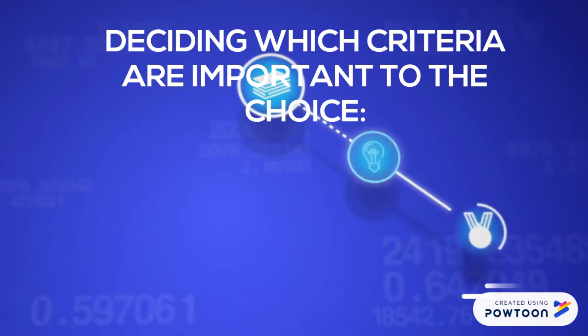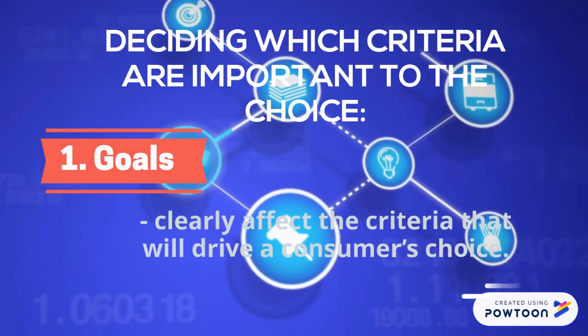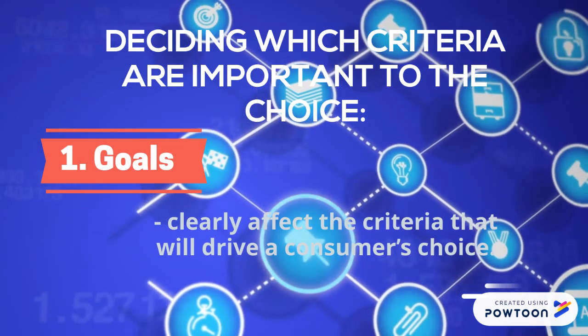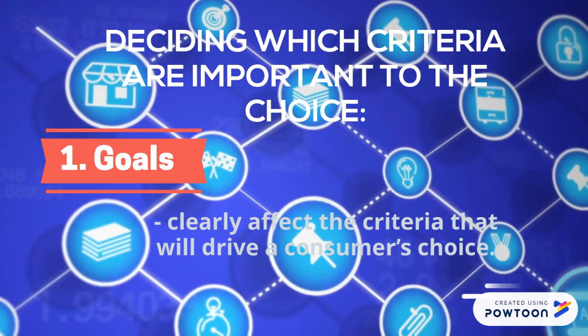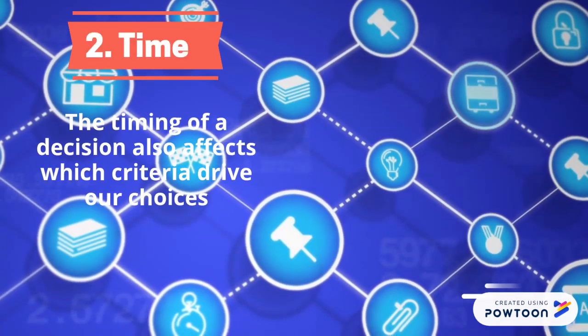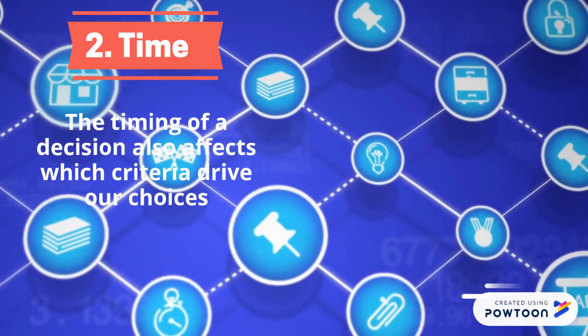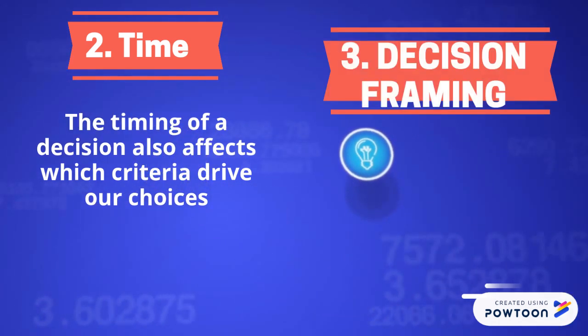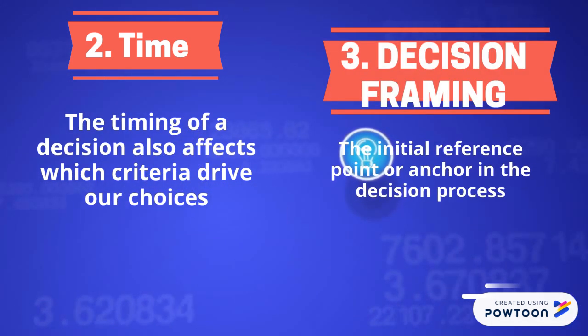Deciding which criteria are important to the choice. 1. Goals clearly affect the criteria that will drive a consumer's choice. 2. Time. The timing of a decision also affects which criteria drive our choices. 3. Decision framing. The initial reference point or anchor in the decision process.